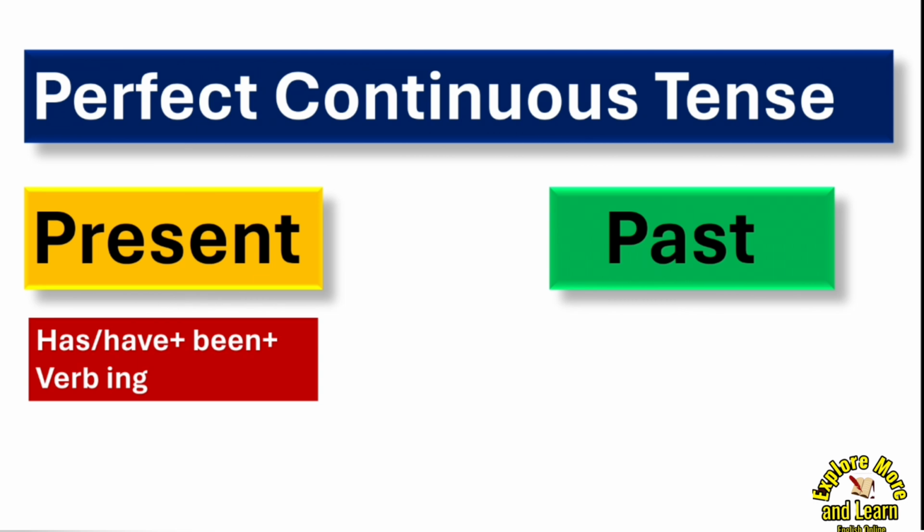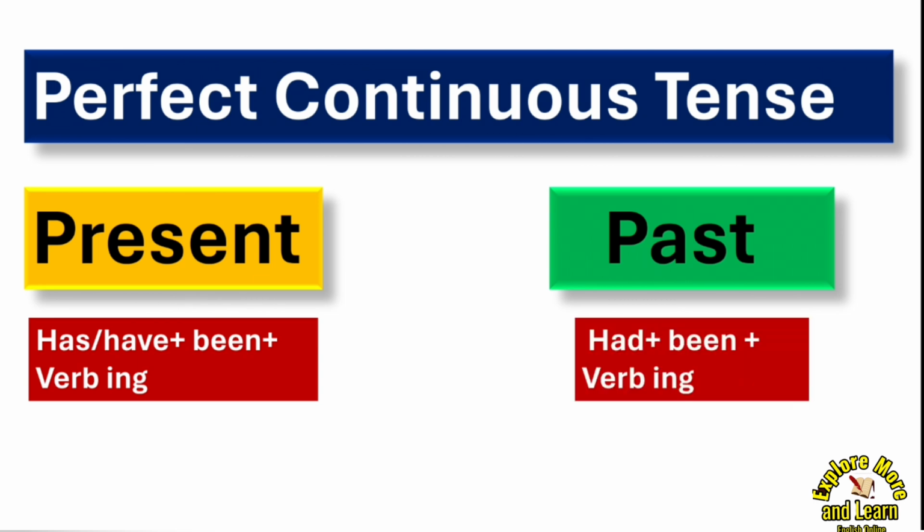That will be the present perfect continuous tense basic structure. And in past perfect tense we have had plus third form, but we will not take the third form. We will take half part of the perfect, that is had. Then the continuous part will be ing form of verb, and we'll join them together with been. So had plus been plus ing form of the verb. Okay, don't worry, I'll explain more.